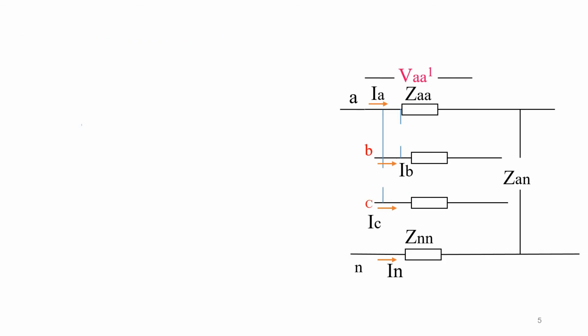So consider the circuit to find out the voltage with respect to phase A. We know the voltage VAA dash is equal to, we have to consider how many voltages are existing with respect to phase A to the other parts of the transmission. So we have a mutual coupling between A and B, and we have a mutual coupling between A and C also.